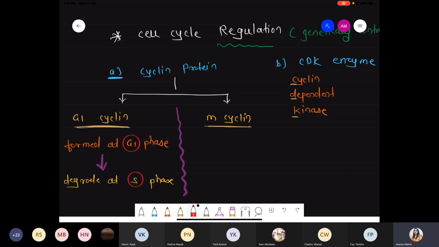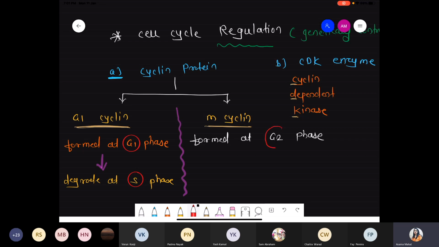We'll see that part in the diagrammatic representation, so we'll get a clear-cut idea. Another cyclin is M cyclin, that is mitotic phase cyclin.